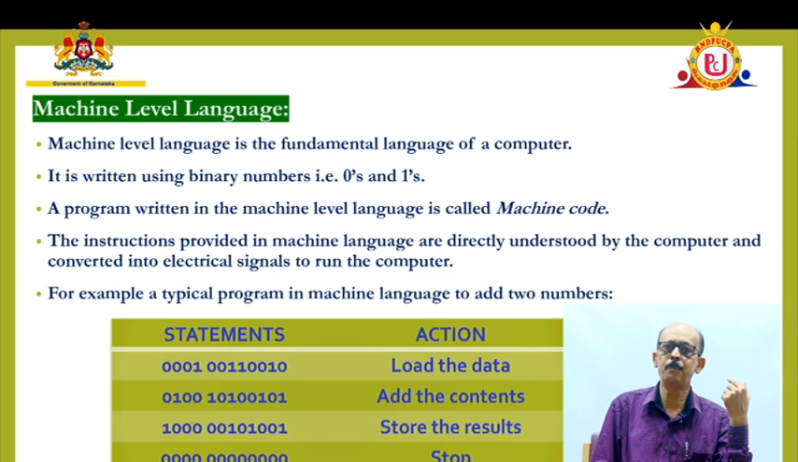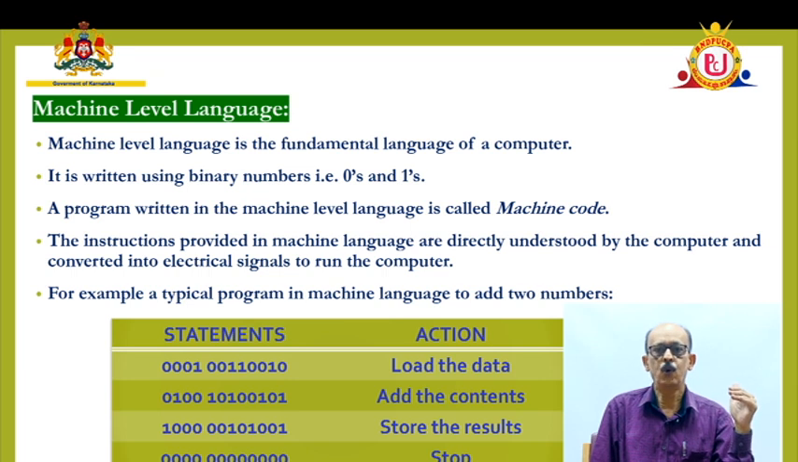When we go to the next part, I told you every instruction will have 2 parts. One is called the opcode. That opcode is nothing but the operation code. What is to be performed? With what? That is the set of operands.